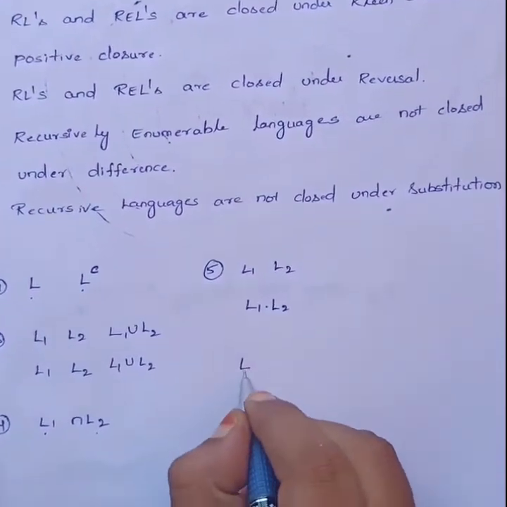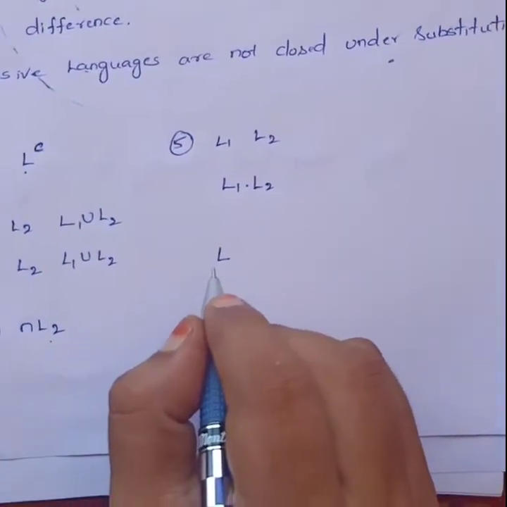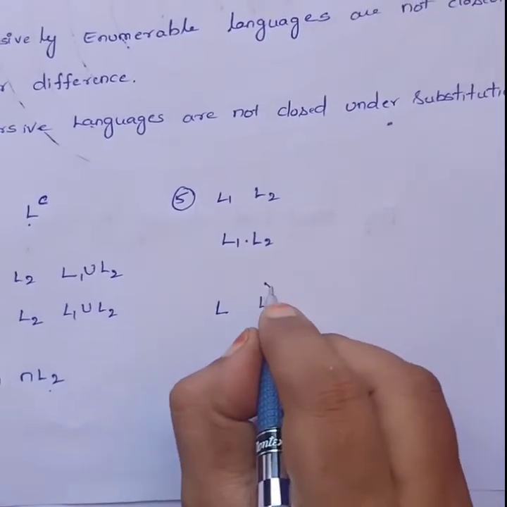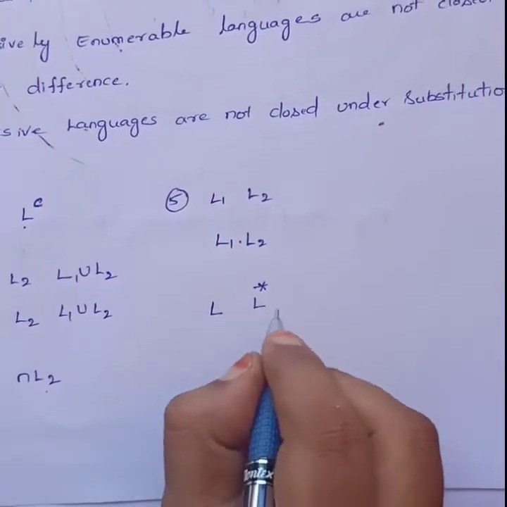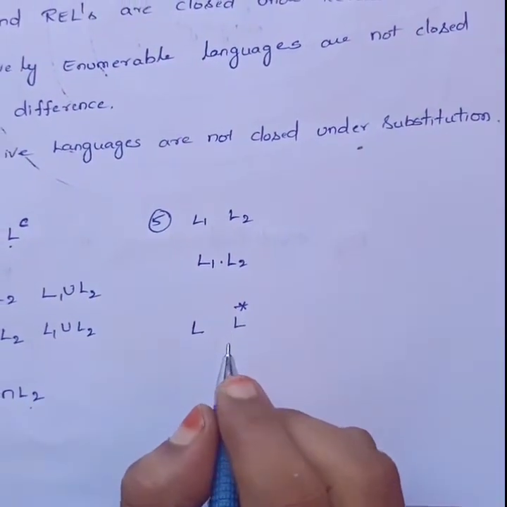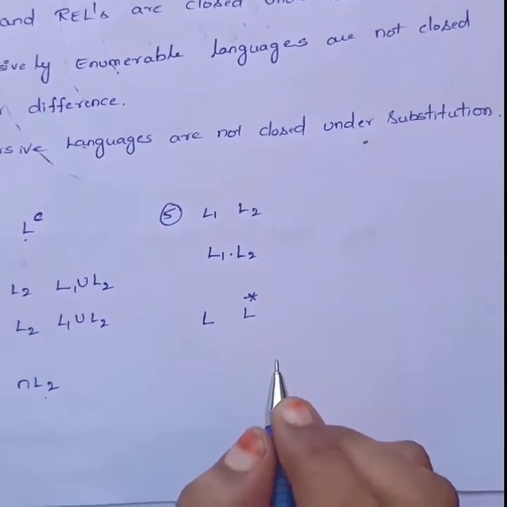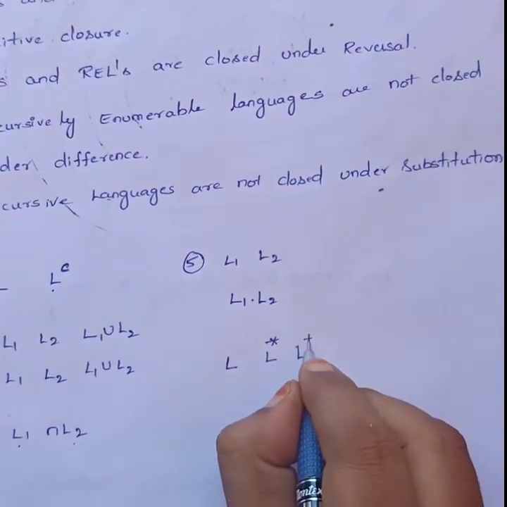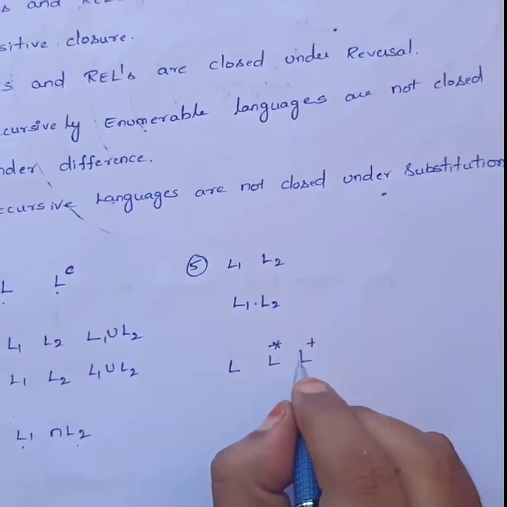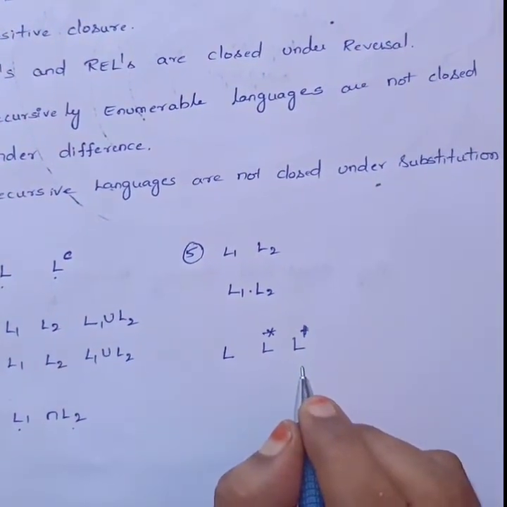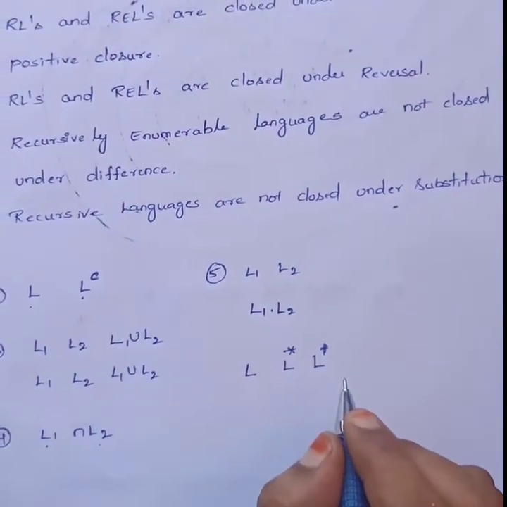If L is a recursive or recursively enumerable language and I perform the Kleene closure on it, the result is also a recursive or recursively enumerable language. L power plus indicates the positive closure, which is also a recursive or recursively enumerable language.